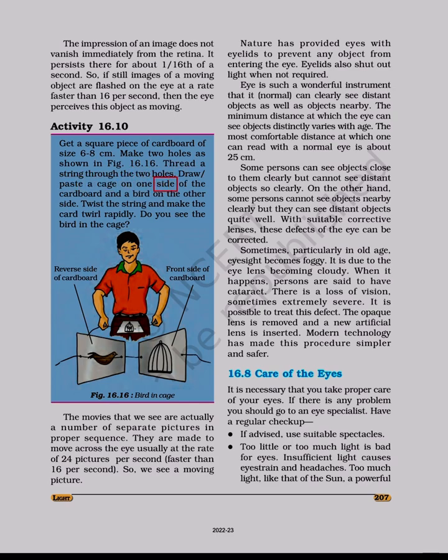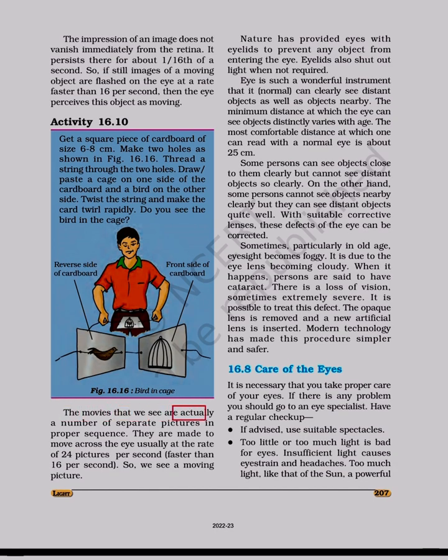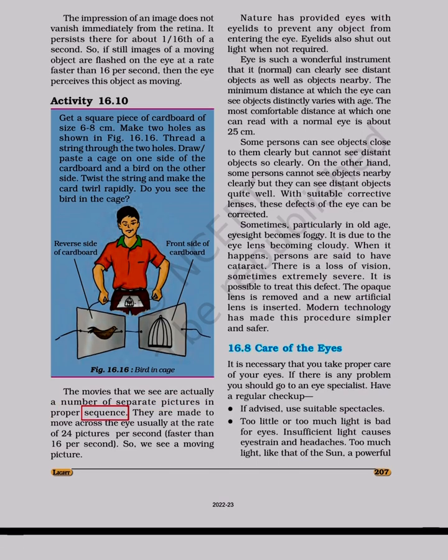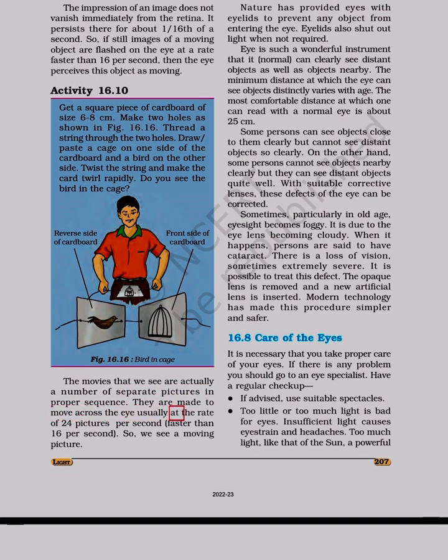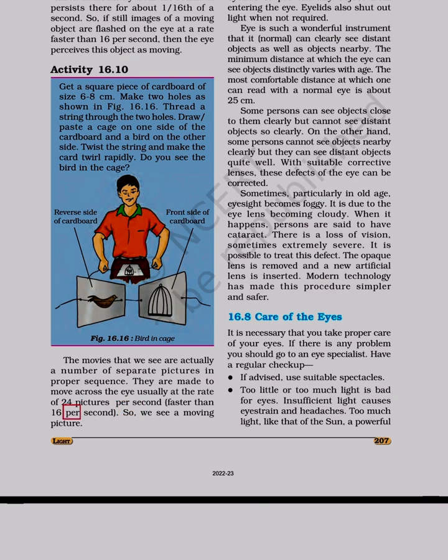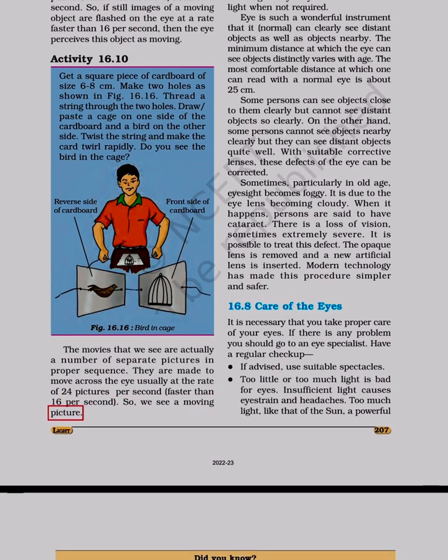Draw or paste a cage on one side of the cardboard and a bird on the other side. Twist the string and make the card twirl rapidly. Do you see the bird in the cage? Reverse side, front side of cardboard. Figure 16.16. Bird in cage. The movies that we see are actually a number of separate pictures in proper sequence. They are made to move across the eye usually at the rate of 24 pictures per second, faster than 16 per second. So, we see a moving picture.